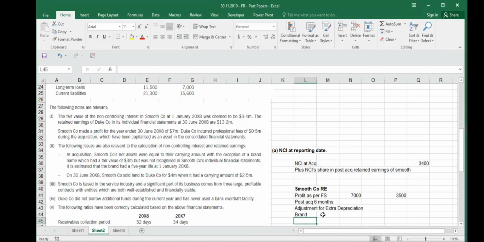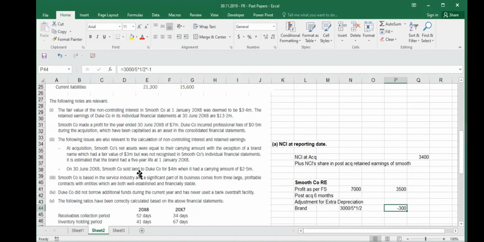If you remember that thing. So how much is the value? It has 3 million value, right? And 3 million value has a life of 5 years, but you will take only half of that, 6 months. So this is going to decrease your retained earnings. This is going to decrease the profit of this Smooth company. So this is your extra depreciation. Then what else is there? Then you have here,